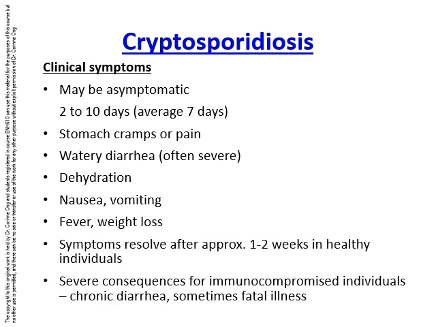Some cases are asymptomatic. However, for others, about a week after infection, gastrointestinal problems such as stomach cramps, watery diarrhea, which is often severe, dehydration, nausea, vomiting, fever, and weight loss may occur. Symptoms are self-limiting and resolve after approximately 1 to 2 weeks in healthy individuals. However, in immunocompromised individuals, chronic diarrhea may sometimes become life-threatening.